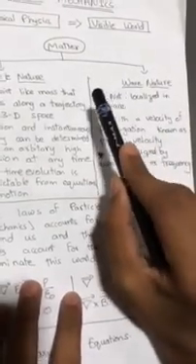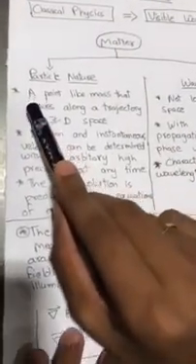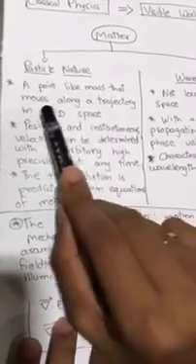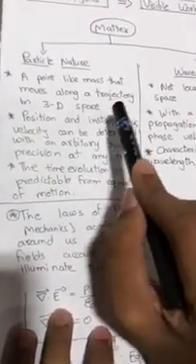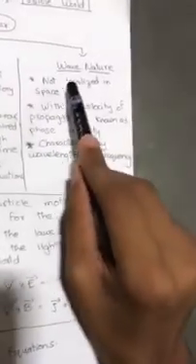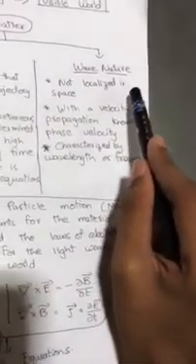Coming to particle nature, what is a particle? A point-like mass that moves along a trajectory in 3D space is known as a particle. Whereas waves are not localized in space.